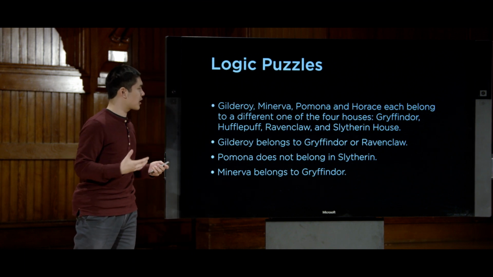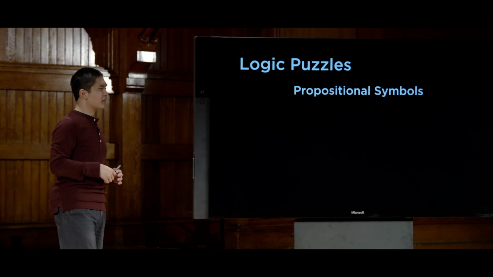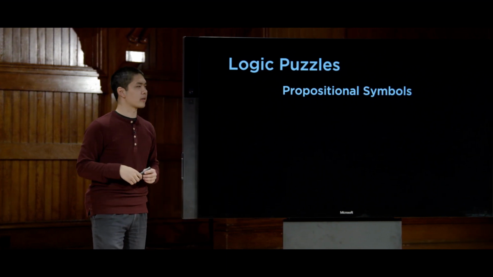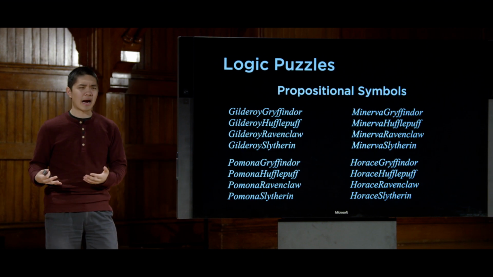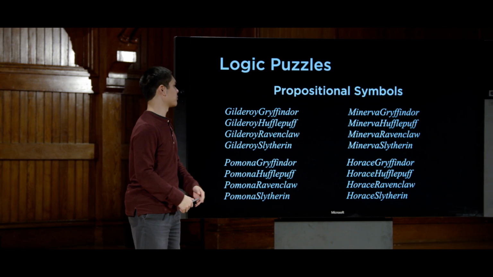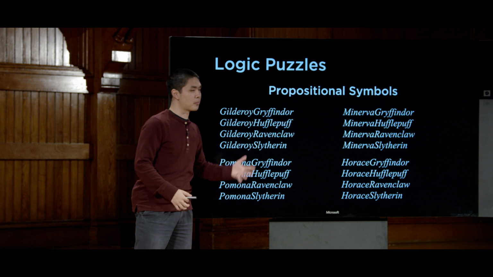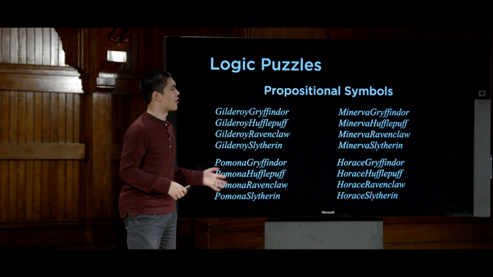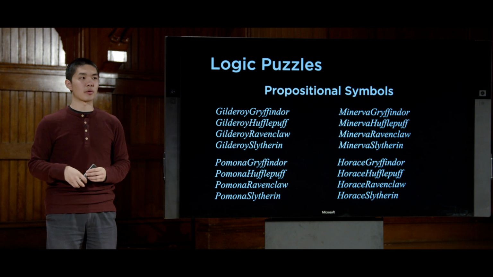And again, we can use the exact same idea to try and implement this notion. So we need some propositional symbols. And in this case, the propositional symbols are going to get a little more complex, although we'll see ways to make this a little bit cleaner later on. But we'll need 16 propositional symbols, one for each person and house. So we need to say, remember, every propositional symbol is either true or false. So Gilderoy Gryffindor is either true or false. Either he's in Gryffindor or he is not. Likewise, Gilderoy Hufflepuff, also true or false. And that's true for every combination of person and house that we could come up with. We have some sort of propositional symbol for each one of those.